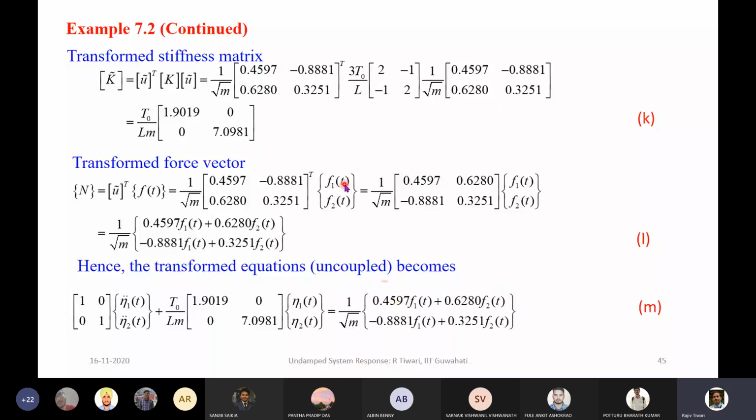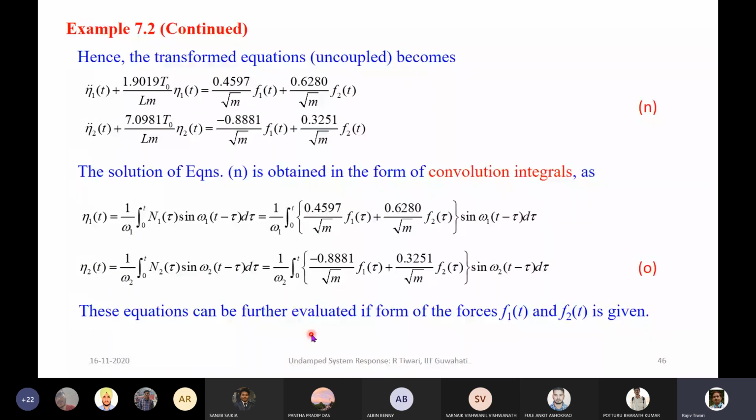The force vector was F1 and F2, but we need to take the transpose, we need to multiply by this, so we got this. Now if you see, the matrix in this equation is uncoupled. So the first equation can be taken out, the second equation also can be taken out, independent of each other. So we got two equations. The first equation contains only eta 1, which is one of the natural coordinates. Here the forces are there from both F1 and F2.